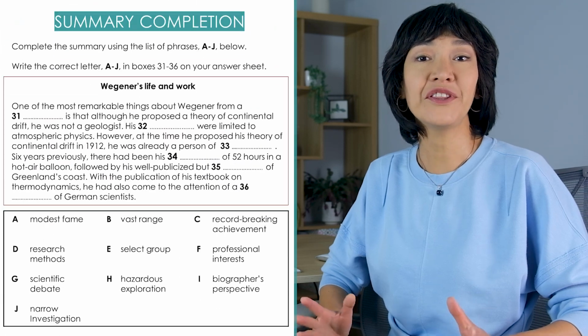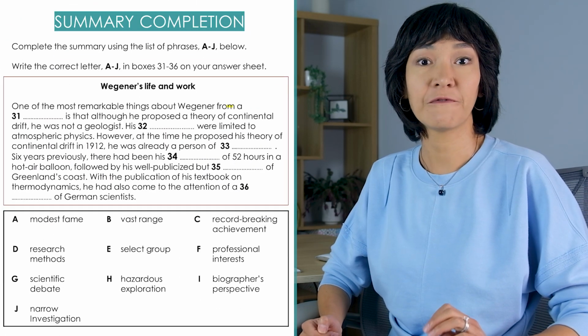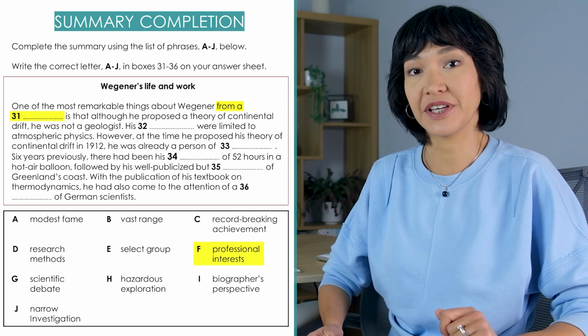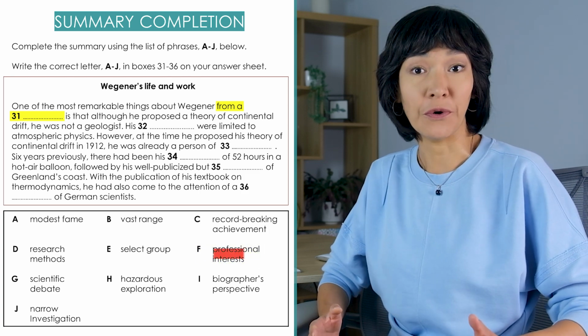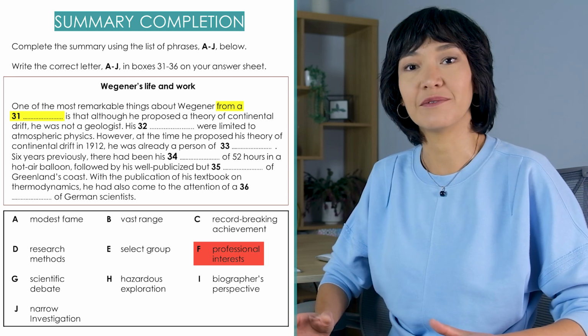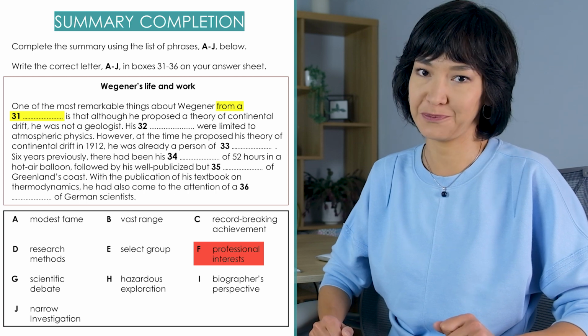For example, look at question 31. From a gap. Can it be F, professional interests? No, we have a singular article A, which means the answer must be singular and countable.